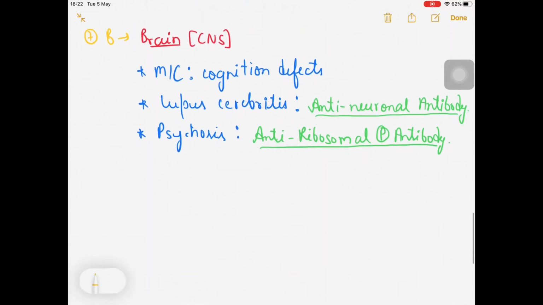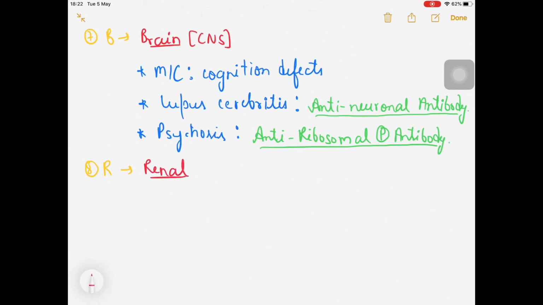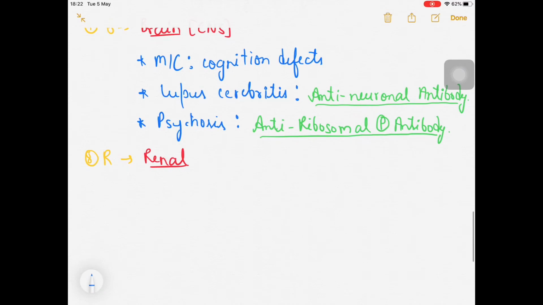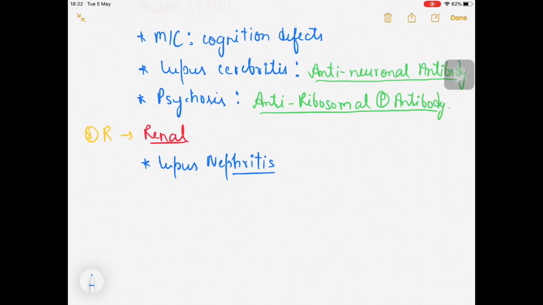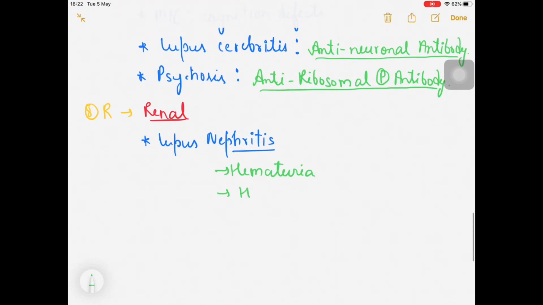Fine. Now our next component: after B for brain comes R, the eighth one, R for renal, that is the kidney. In the kidney, the main component is lupus nephritis. In lupus nephritis you mainly see hematuria, that is blood in the urine, RBCs in the urine, and then hypertension, as there will be low GFR.